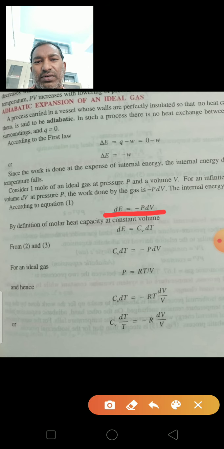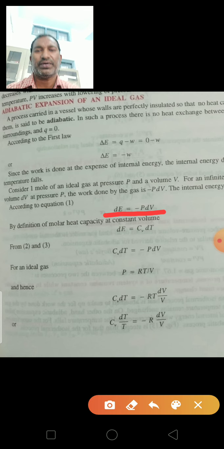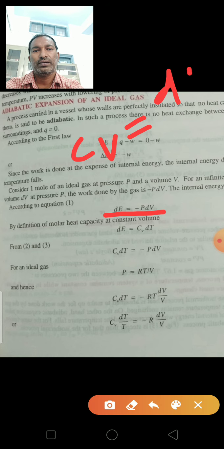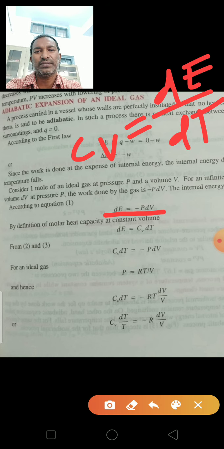Next, by definition of molar heat capacity at constant volume, which we already derived, Cv is equal to dE by dT. Cv is the molar heat capacity at constant volume.